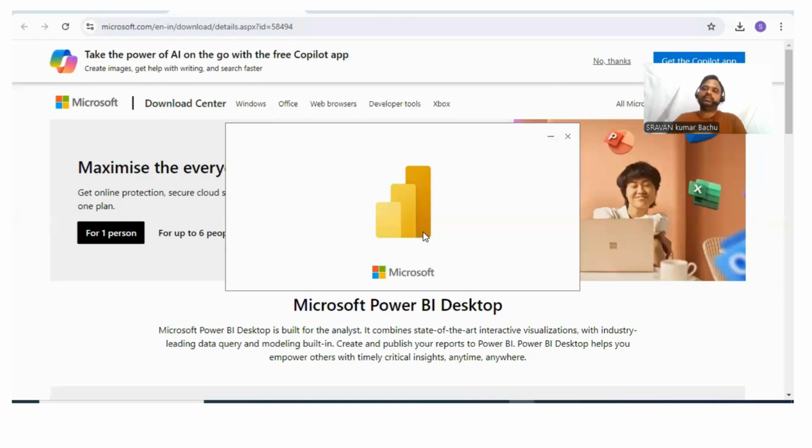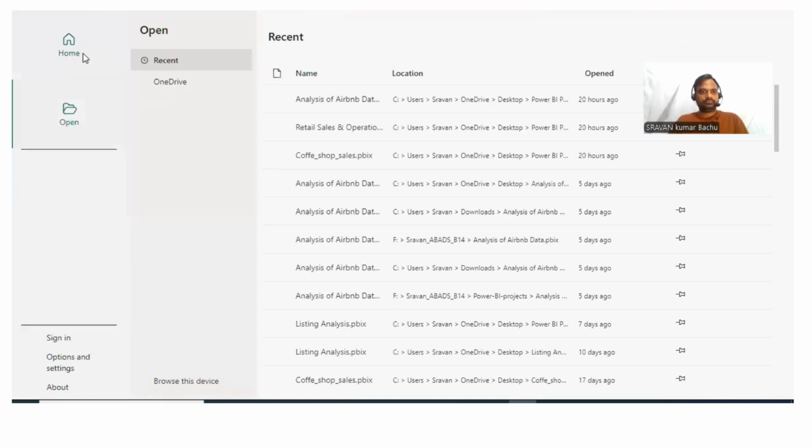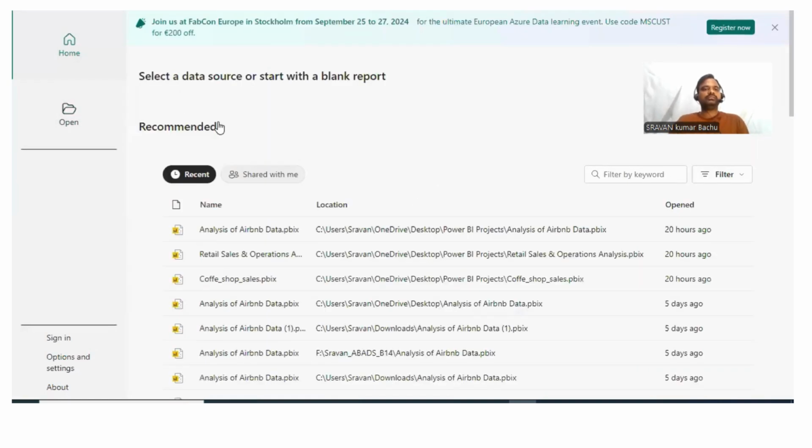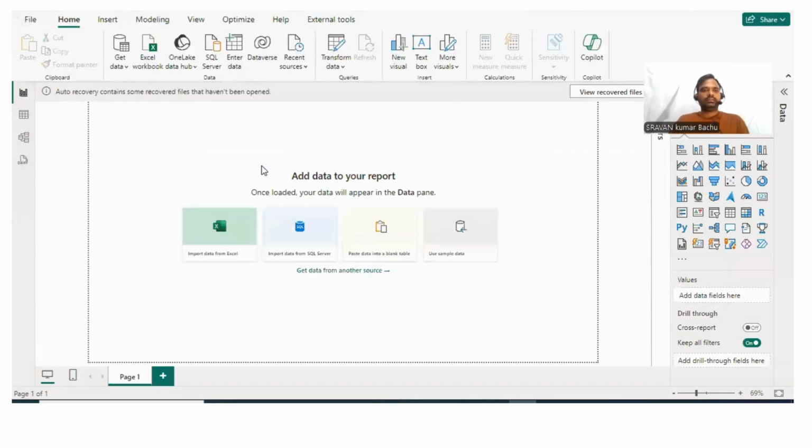Now your Microsoft Power BI desktop has installed in your local desktop, and you can now do visualizations and data cleaning and build relationships and all that. Blank report. This is completely the Power BI desktop.